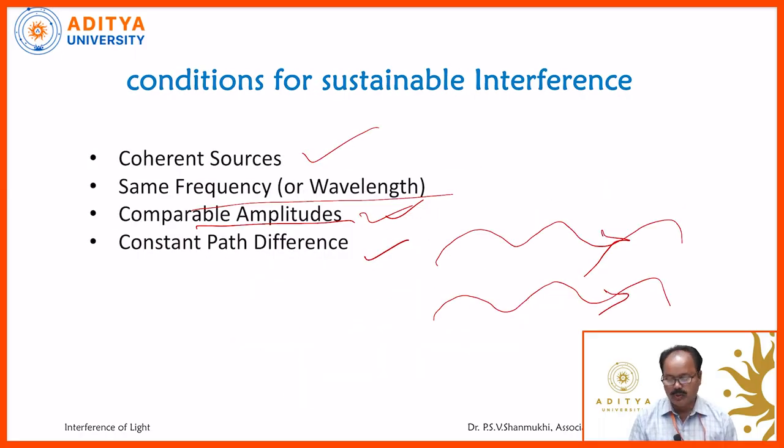So, coming to the conclusion, what is interference of light and what are the requirements to observe the interference? Whenever two coherent waves superimpose on each other, we observe alternate bright and dark bands. Such a pattern is called an interference pattern, and the phenomenon is called interference.